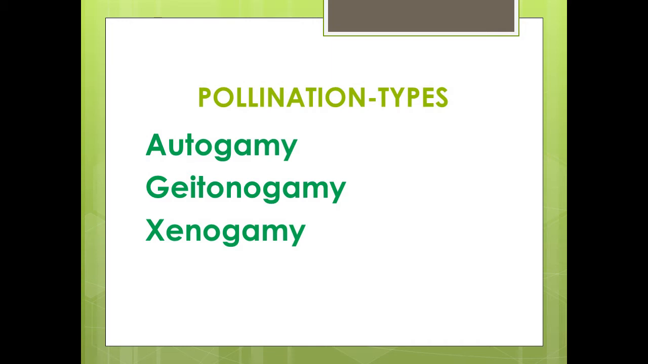Geitonogamy is transfer of pollen grains from the anther to the stigma of another flower of the same plant. Though it is functionally a cross-pollination involving a pollinating agent, genetically it is similar to autogamy since pollen grains come from the same plant parent.